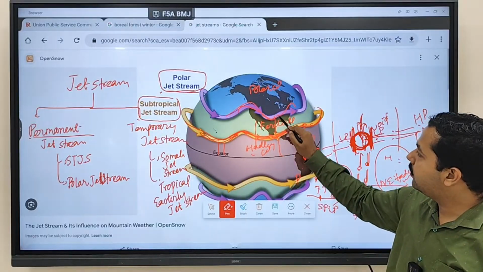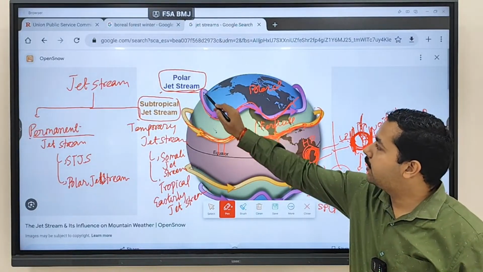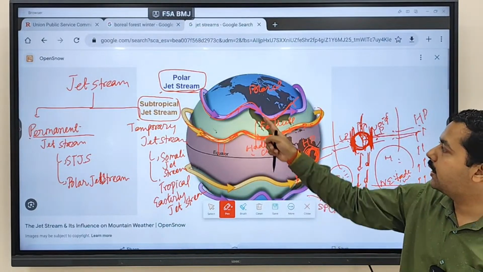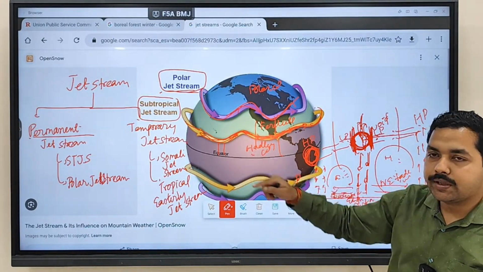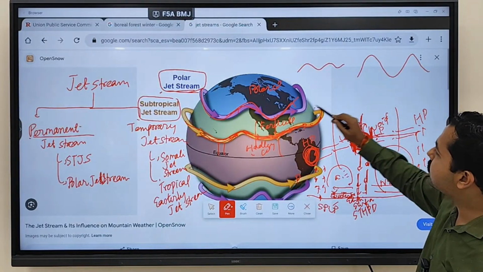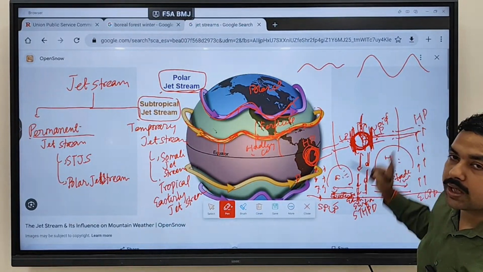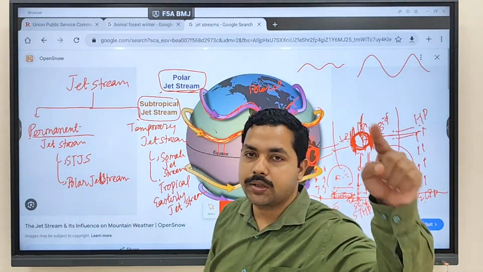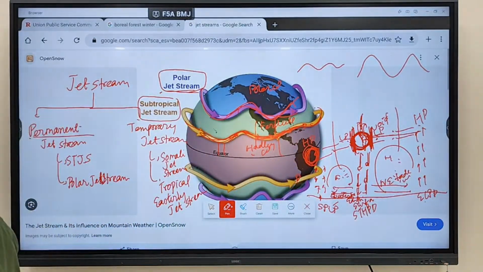Winds are moving with a higher wave movement over here, as in the subtropical jet stream. In the case of the polar jet stream you are seeing much higher movement, much higher meandering. Why is this happening? Because of Earth's heat, gravity force. Any other thing? Due to land and water.